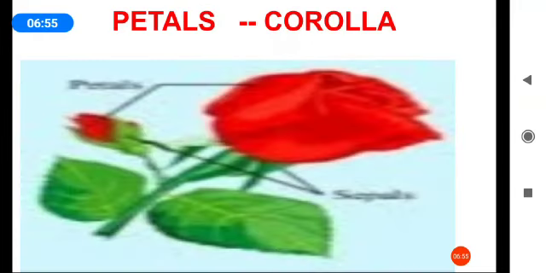Next, petals or corolla. Petals are the bright colored parts of the flower. They are very attractive and attract insects for pollination. The petals join together to form the corolla.